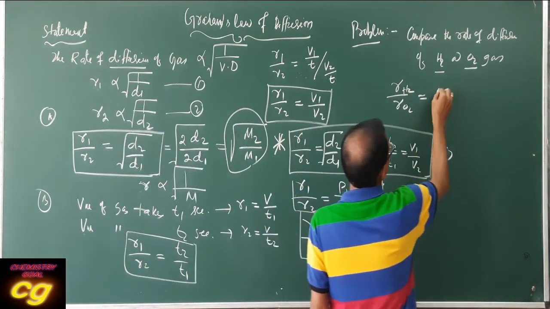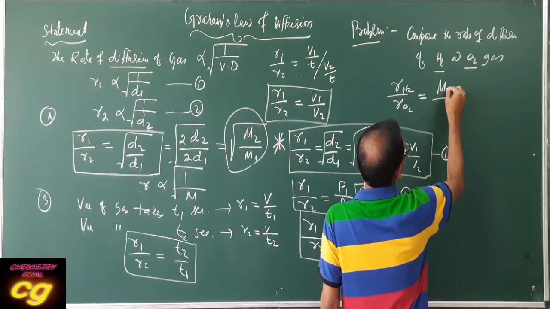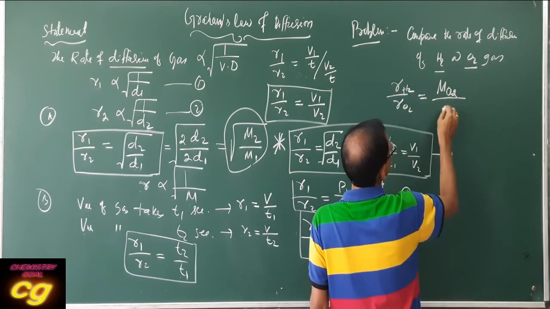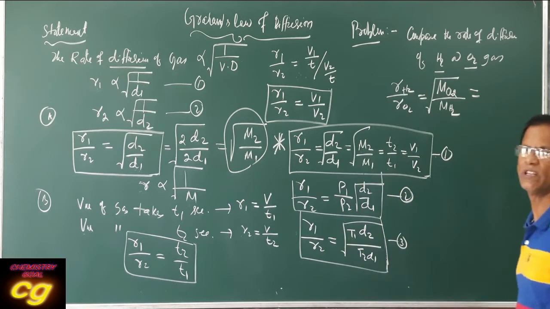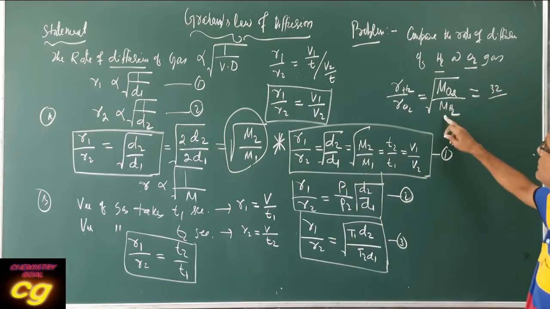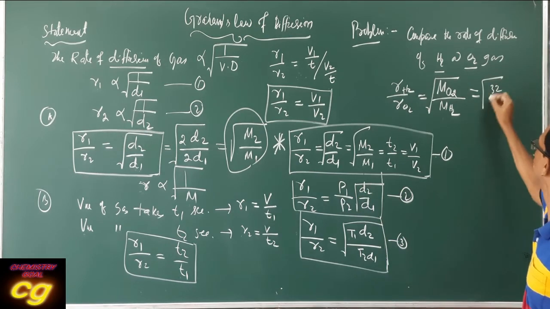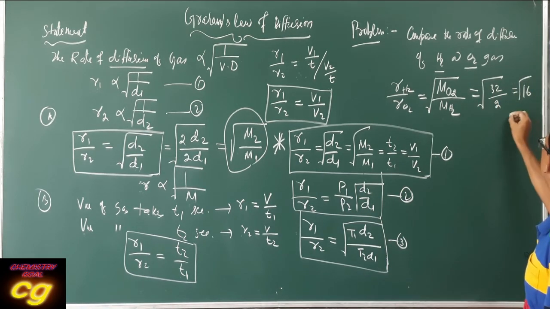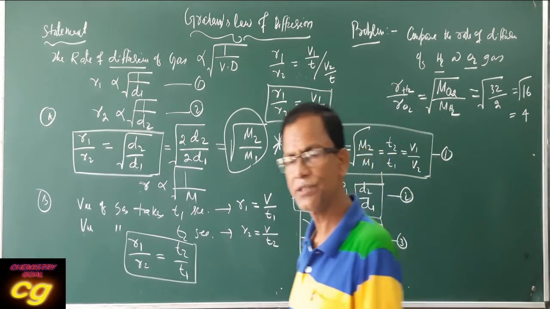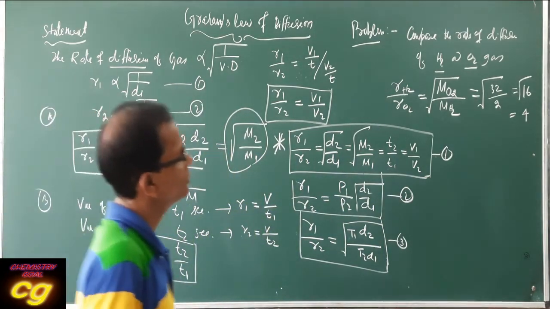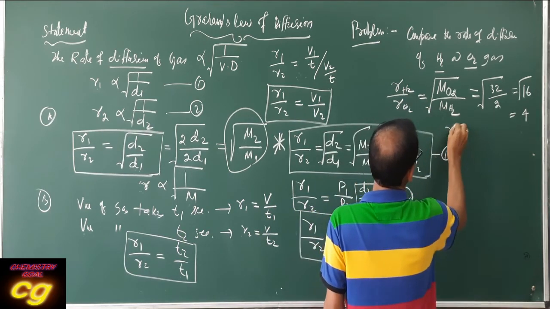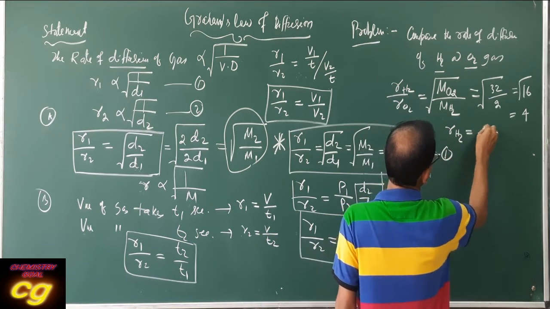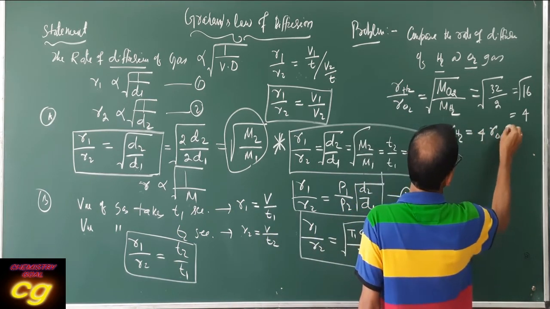What is the relation? Square root of M2 by M1, where M2 is O2, the second, and M1 is H2. Then what is the molar mass of oxygen? 32, upon the molar mass of hydrogen, 2. That is 16. The square root of 16 is how much? That is 4. So 4 means, what does it mean? That means the rate of diffusion of hydrogen is equal to 4 times the rate of diffusion of oxygen.